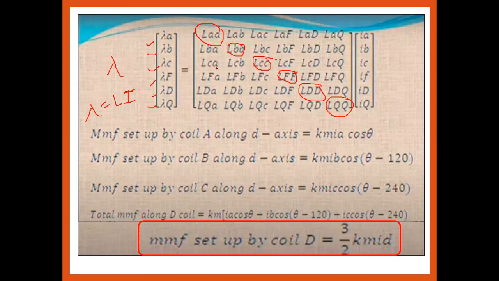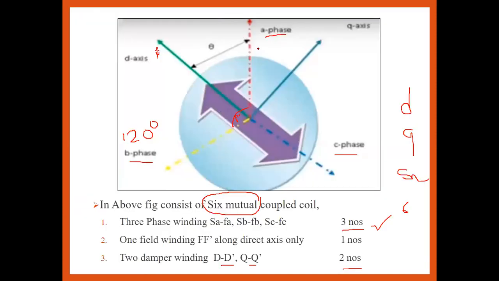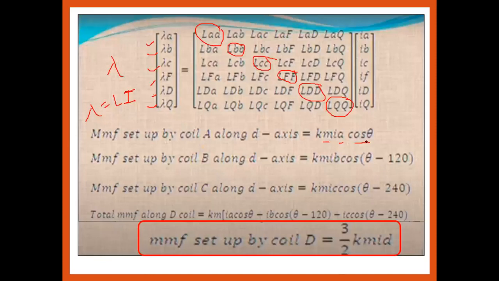So the MMF set by coil A along the D axis is Km into IA cos of theta, where cos of theta is the phase angle between the A axis and the D axis. What is the angle between the A axis and the D axis? Theta. That's why it is written as Km IA cos of theta.